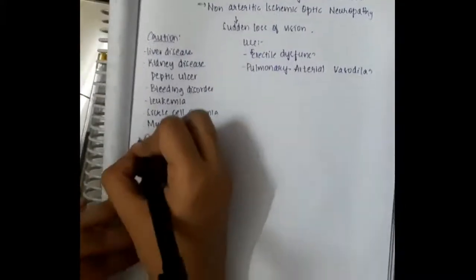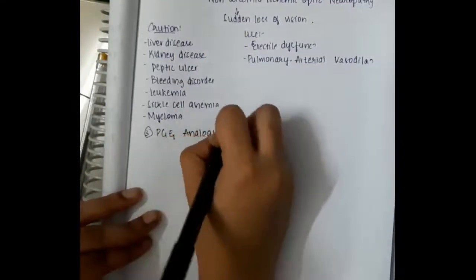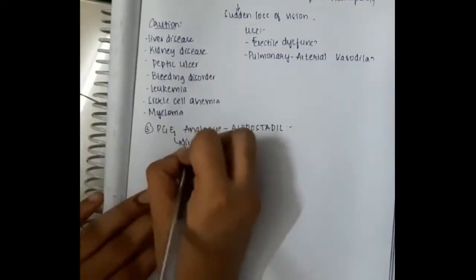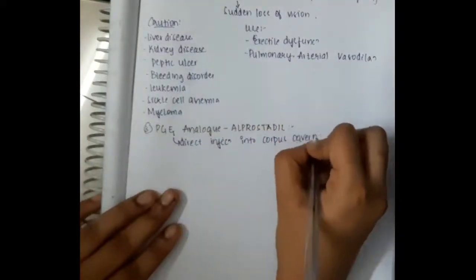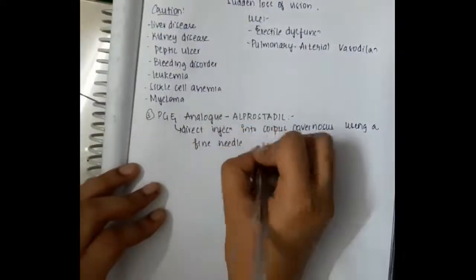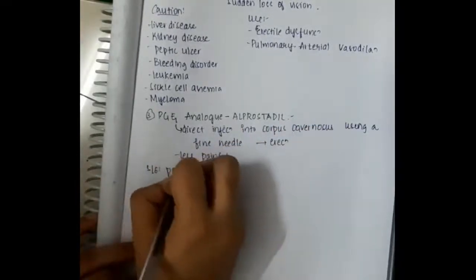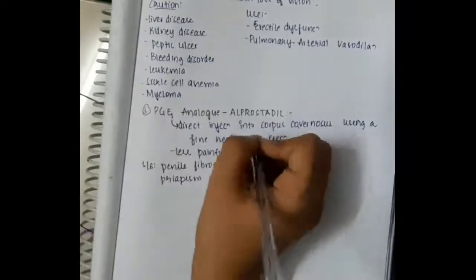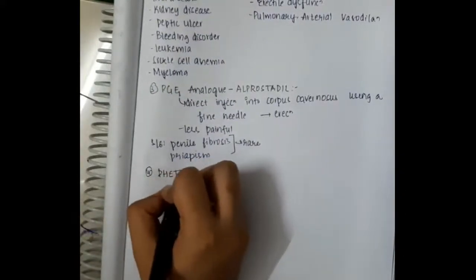So after sildenafil, let us now learn about the next drug, which is the prostaglandin E1 analog, or you can also call it alprostadil. This is given as a direct injection into the corpus cavernosum using a fine needle. With the help of a small needle, you give a direct injection into the corpus cavernosum. That will cause erection. It is actually less painful. So side effects of this are it can cause penile fibrosis and priapism, but they are actually rare.